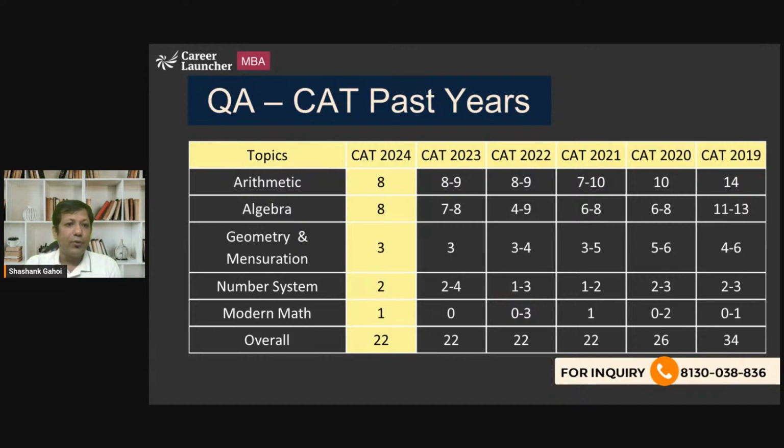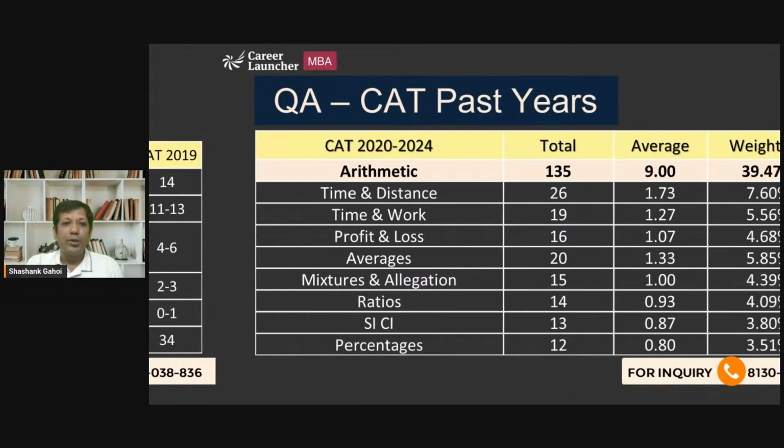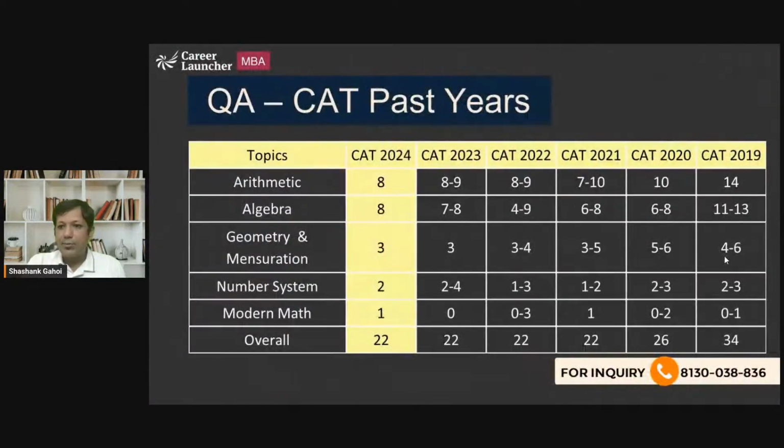If you see in CAT 2024, you got 8 questions from arithmetic. Okay, it's consistently moving around. In 2023, you got 8 to 9 questions, and in 2022, you got 8 to 9 questions. In CAT 2024, similar. So basically, close to 16, 17 questions out of 22 are always there in CAT from arithmetic and algebra itself. And the weightage of geometry is more or less constant, that is 3 questions only. Number system doesn't have a huge weightage, close to 2 questions or something. Modern maths doesn't have a huge weightage.